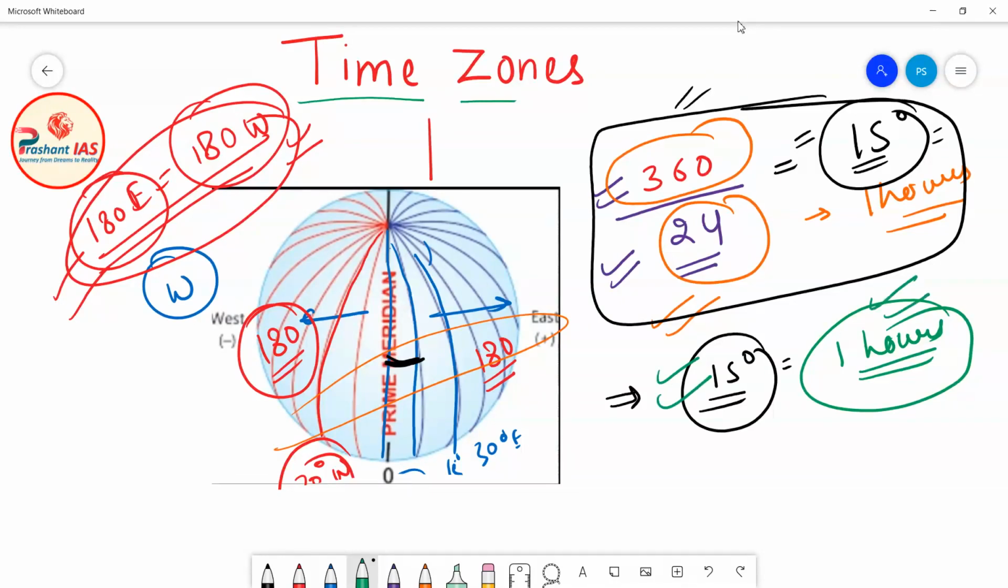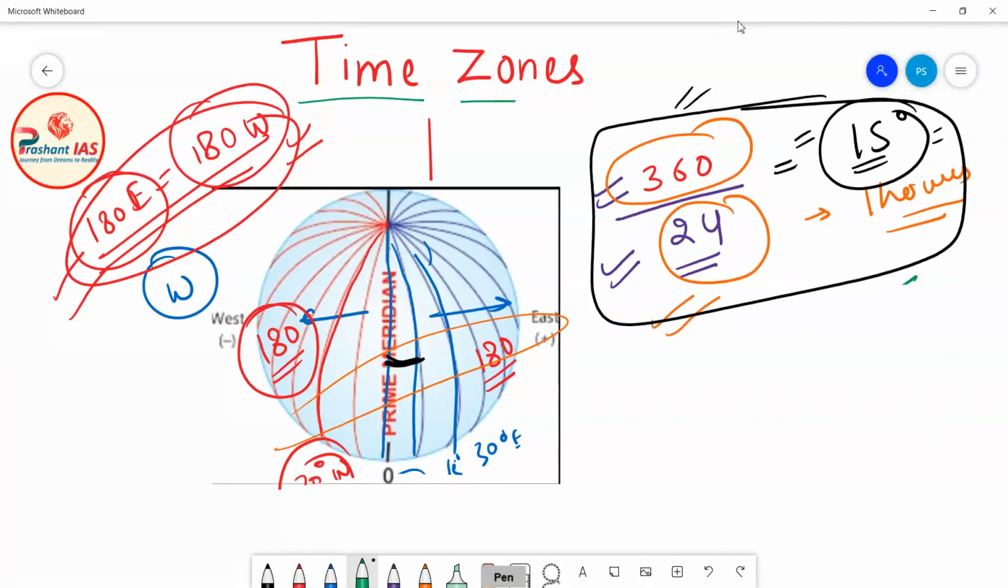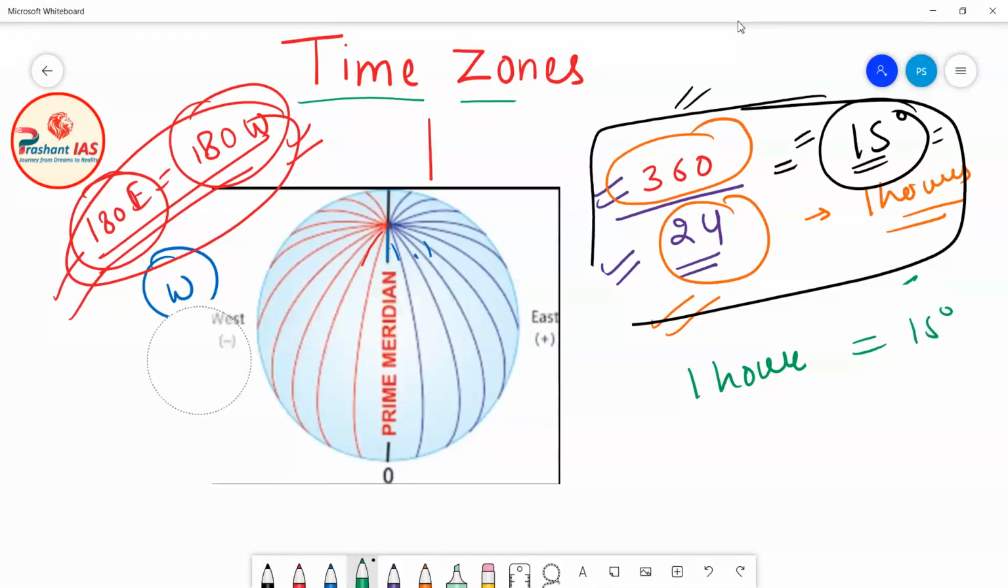Okay, and this calculation is based on the fact that we have divided the entire Earth into 360 meridians of longitude, and we have said that Earth is rotating 360 degrees in 24 hours. So this simply means that the Earth will rotate 15 degrees in 1 hour. So what is the significance of this calculation? It tells us that the Earth takes 1 hour to rotate 15 degrees. Now there is one more significance. Let us see what that is.